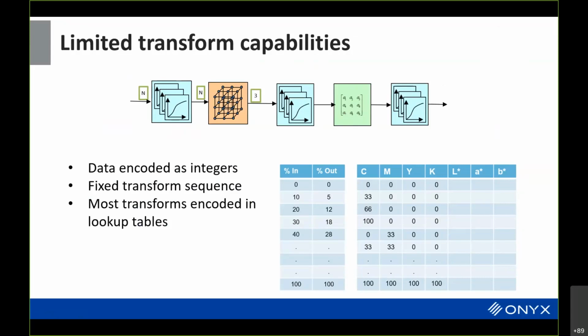The data that's encoded in the profile is encoded as integers. And all these transforms, like these one-dimensional lookup tables, are just like tables you might think of in a spreadsheet. You have the input values and the resulting output values. And the real key here is that not every possible value is put into the lookup table.